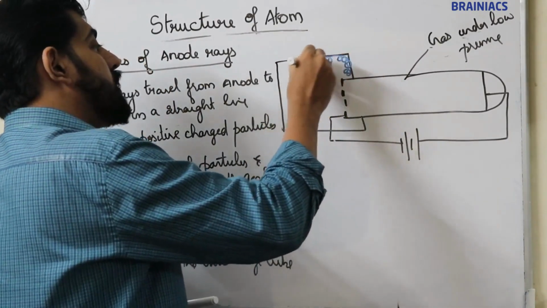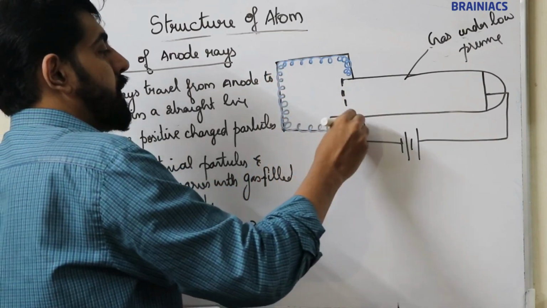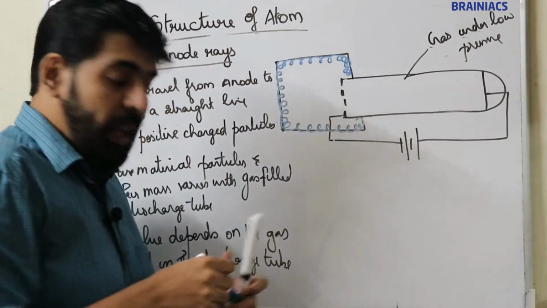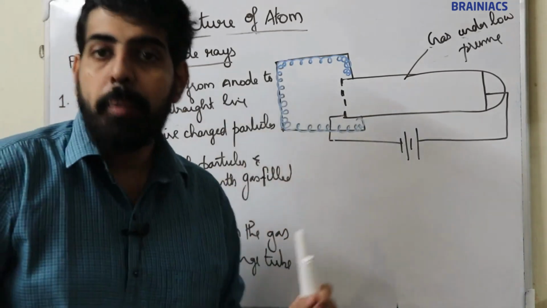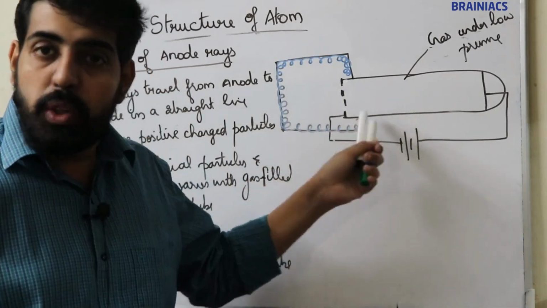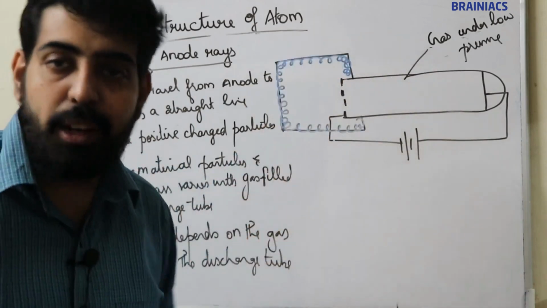So a gas under very low pressure is filled in the discharge tube and a very high voltage is applied across the electrodes, and we are using a perforated cathode, and just behind the cathode we are coating zinc sulphide.